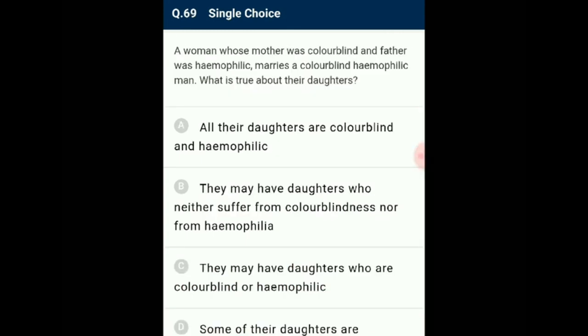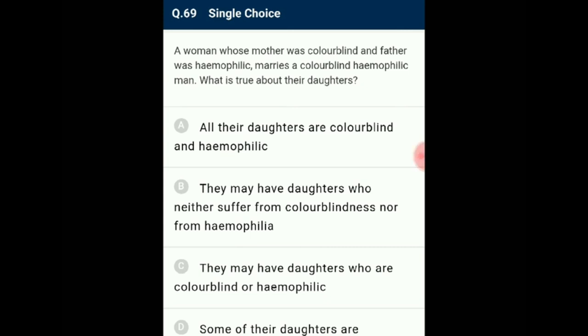Question number 69. A woman whose mother was colorblind and father was hemophilic marries a colorblind hemophilic man. What is true about their daughters? The genotype of the woman is X^C X^H.